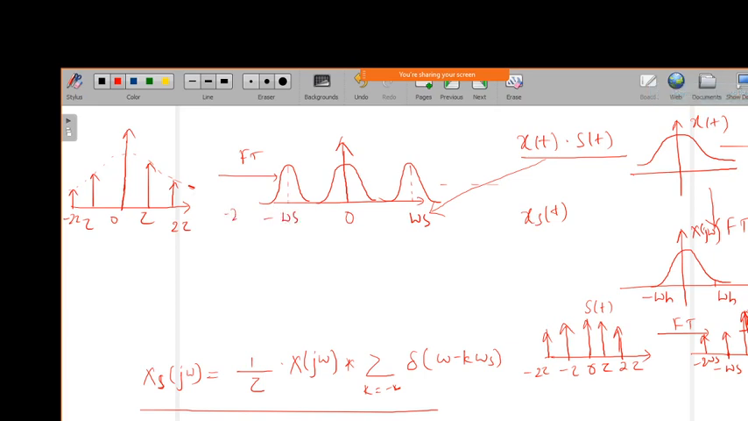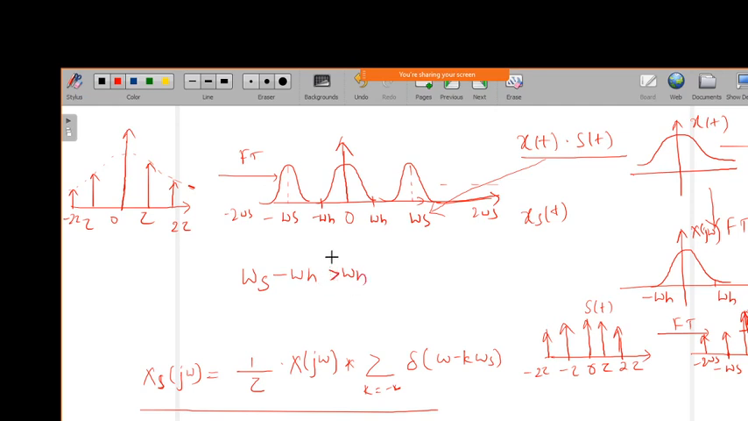And similarly at minus 2 omega s and plus 2 omega s, it goes on like that. So now this one will be having minus omega h, and here it is plus omega h. Now if I want to replicate the original signal x of t, what do I have to get? The sampling frequency. If I take omega s minus omega h, it should be greater than omega h.